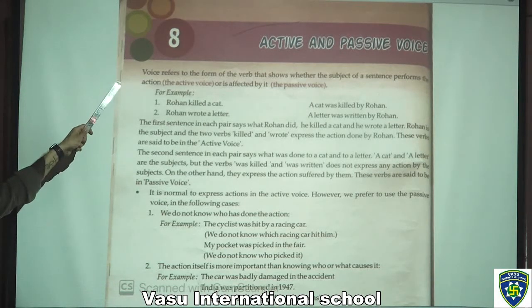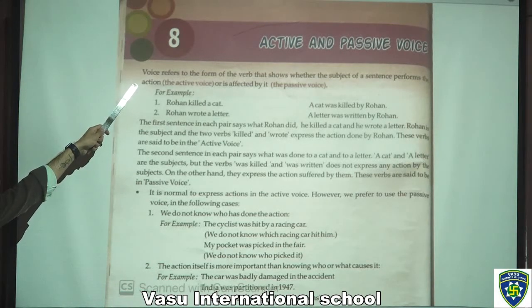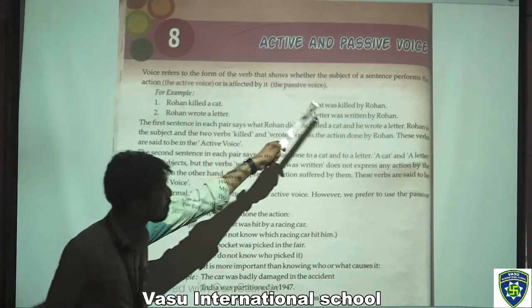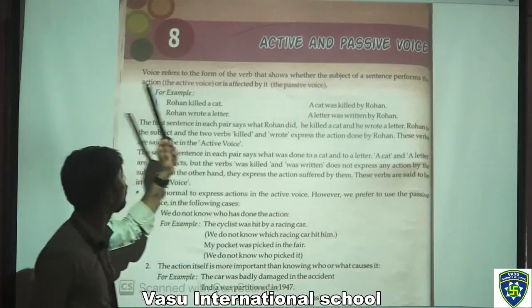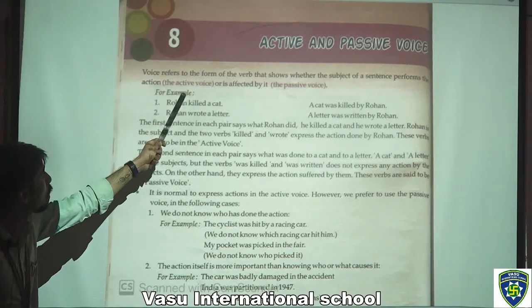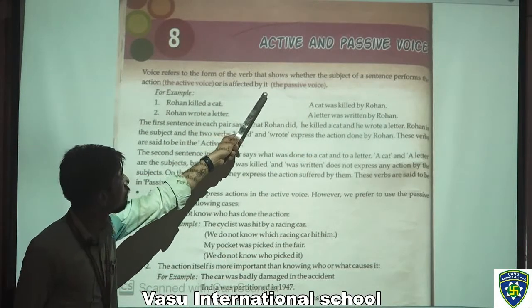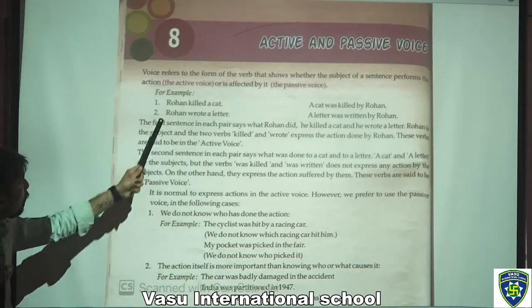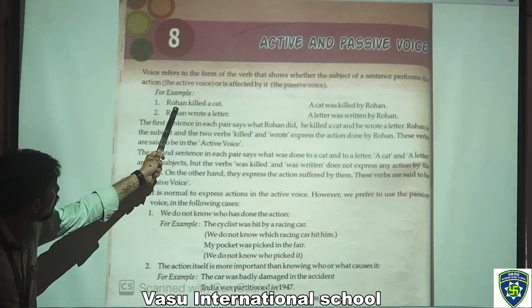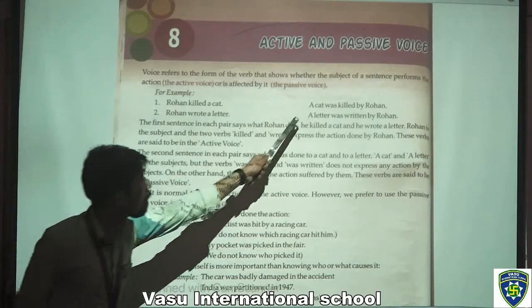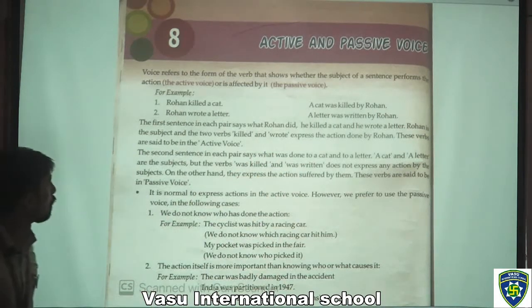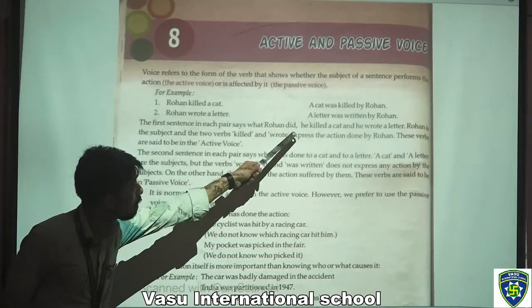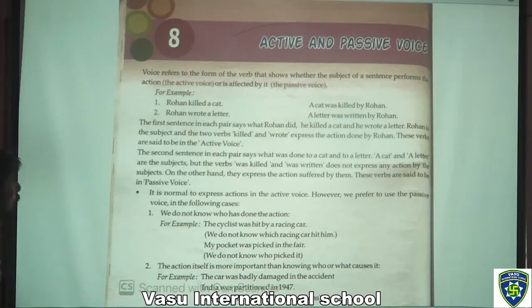So I am going through the definition. The first one is: the voice refers to the form of the verb that shows whether the subject of a sentence performs the action, the active voice, or is affected by it, that is passive voice. Like in this example, the first one: Rohan killed a cat. A cat was killed by Rohan. The second one is: Rohan wrote a letter. A letter was written by Rohan.